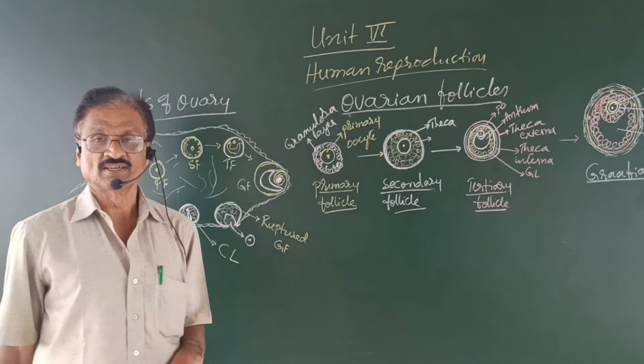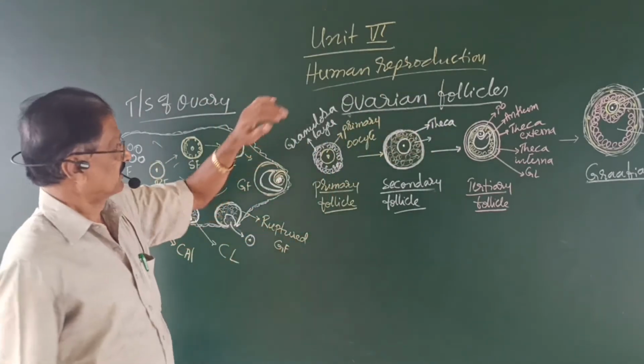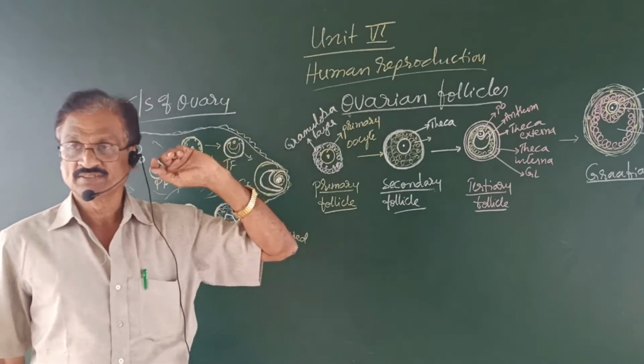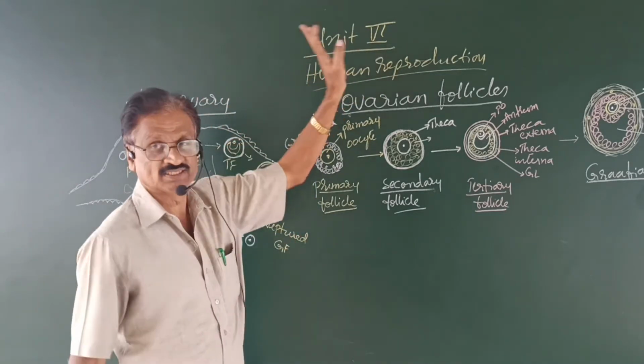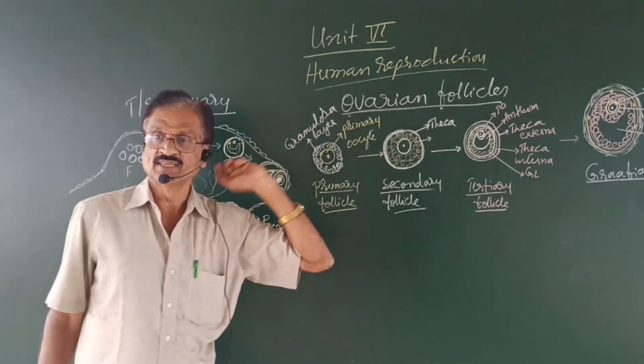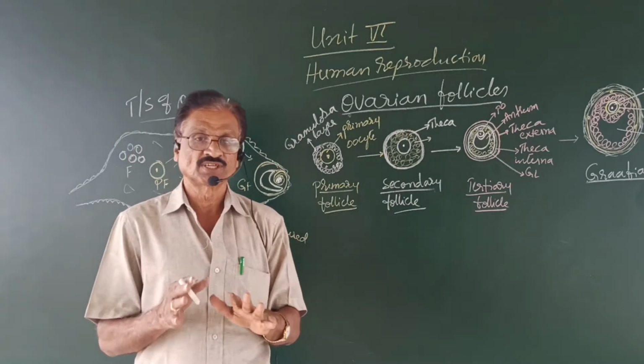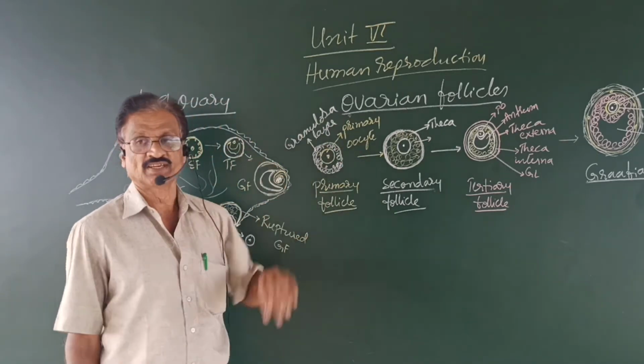Today I am going to tell you about ovarian follicles, which come under human reproduction, which in turn comes under unit 6. Now let us know what ovarian follicles are. Ovarian follicles are the structural and functional units of the ovary.